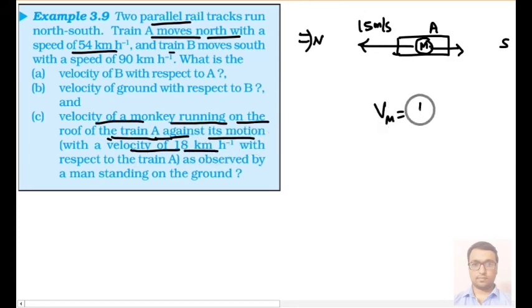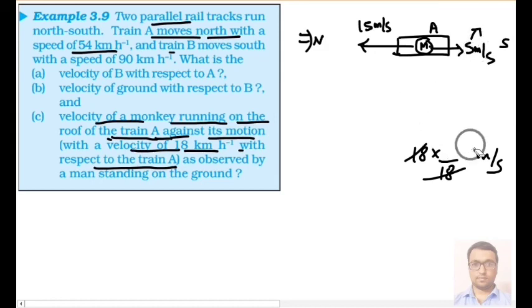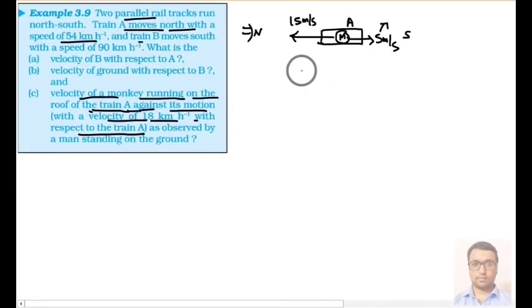So the velocity of monkey is 18 into 5 by 18, means 5 meter per second. But it is with respect to train A, not with respect to ground. So what formula do we have to apply?